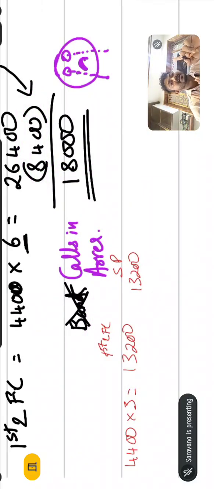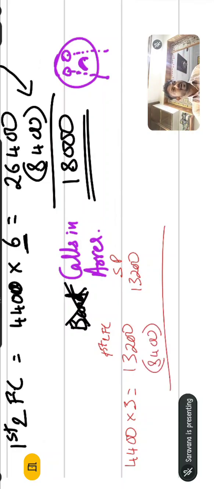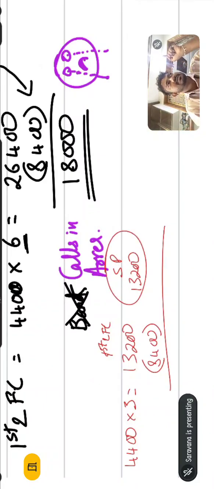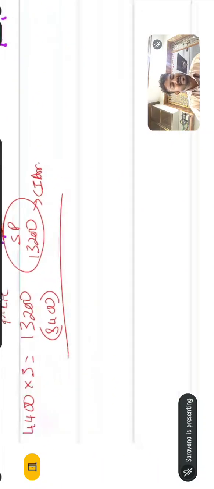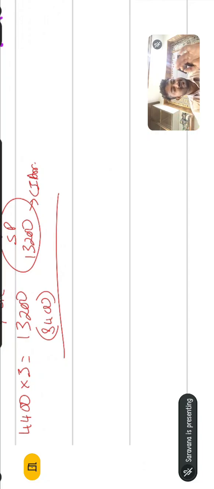This 8,400 should first be set off with the share capital. So what is the total amount? 8,400 you need to subtract here. Was any partial amount received for security premium? No. So the full security premium is calls in arrears. I will write the forfeiture entry here itself so that it will be easy for you to understand. What is the journal entry for forfeiture?